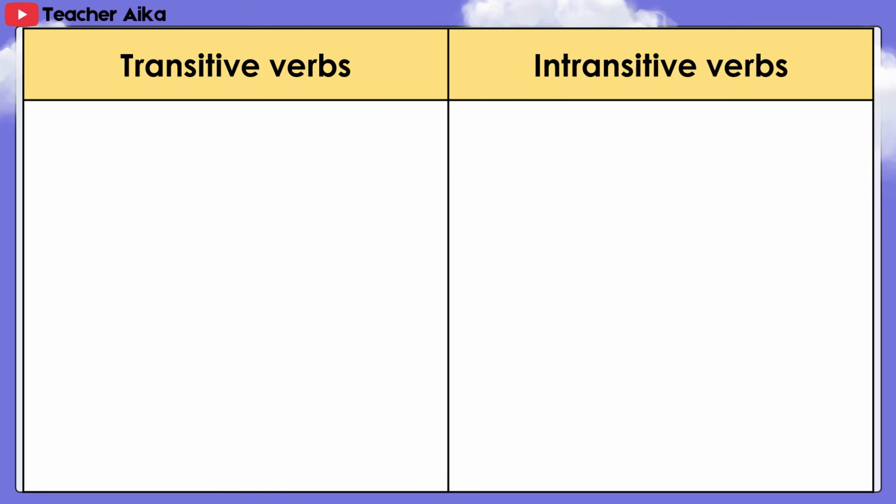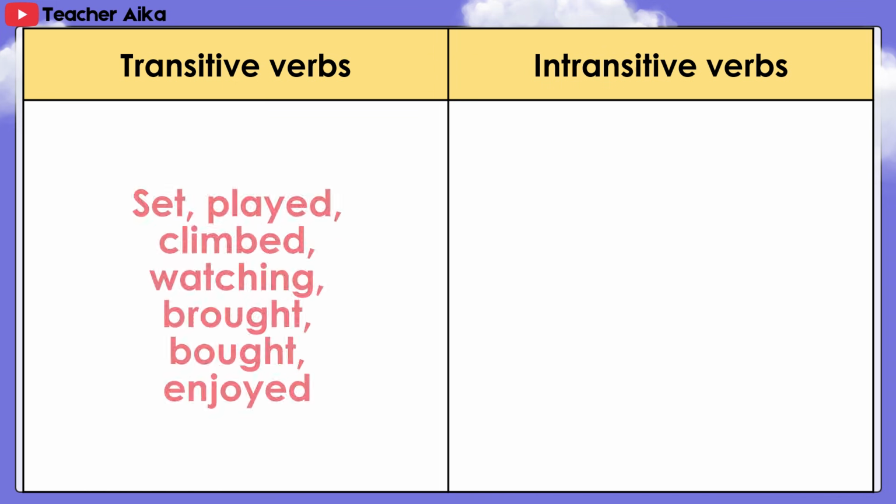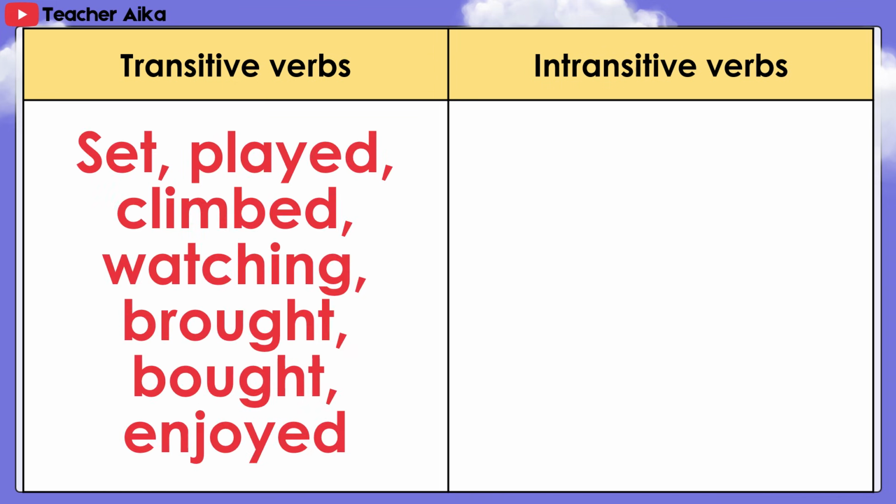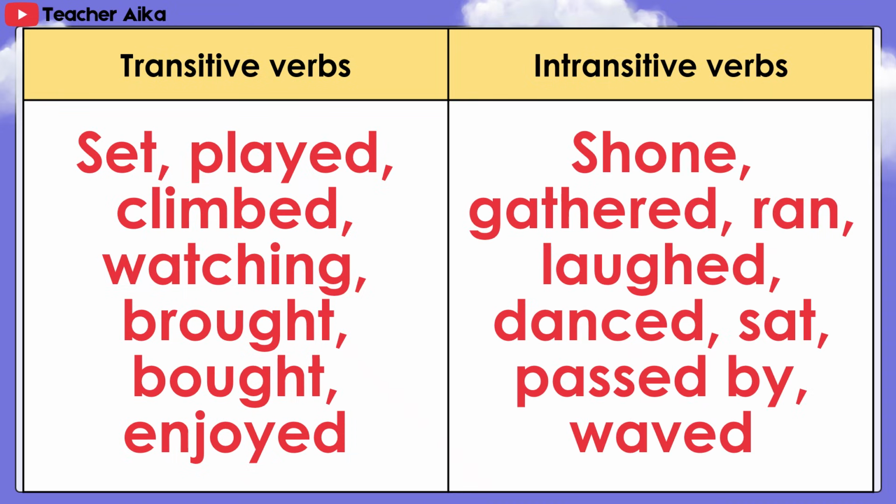Now, let's answer the table. First column, transitive verbs. Second column, intransitive verbs. Transitive verbs: sat, played, climbed, watching, brought, bought, enjoyed. Intransitive verbs: shown, gathered, run, laughed, danced, sat, passed by, waved.